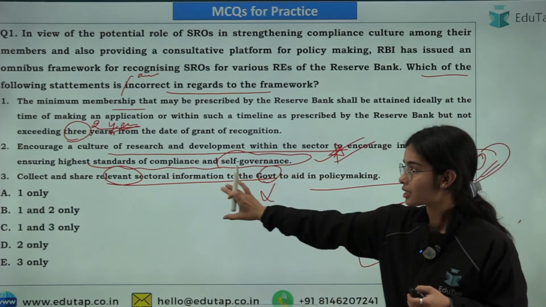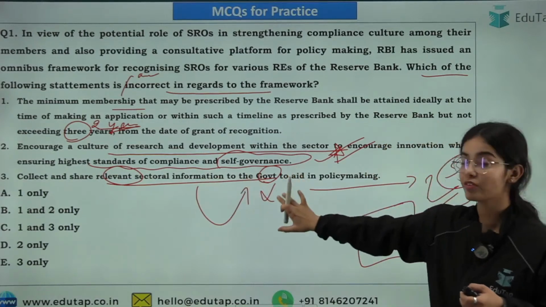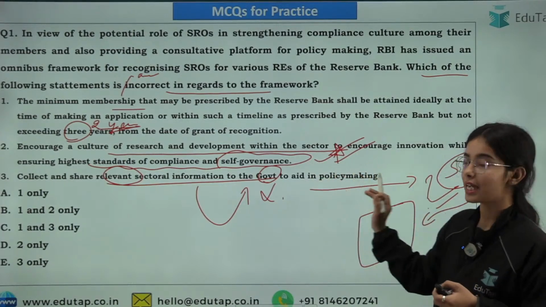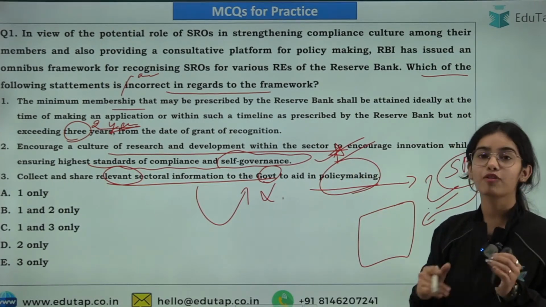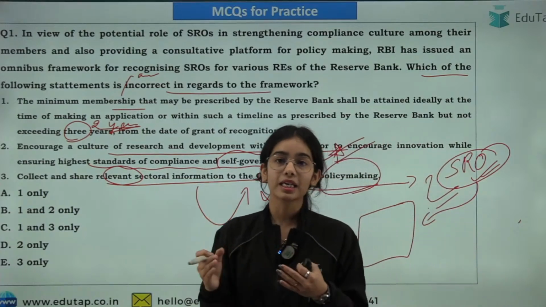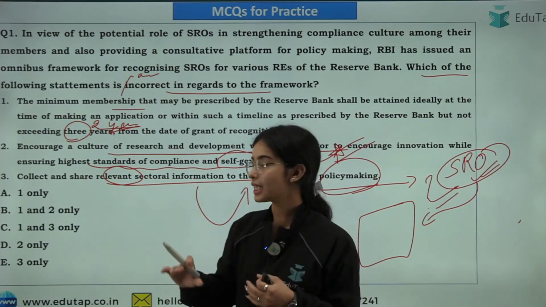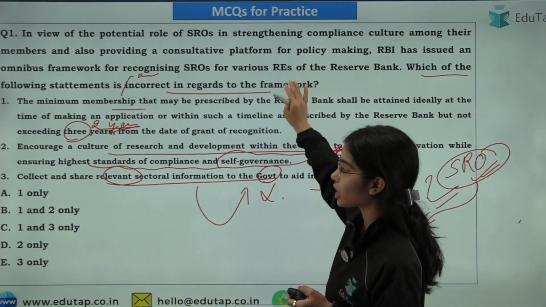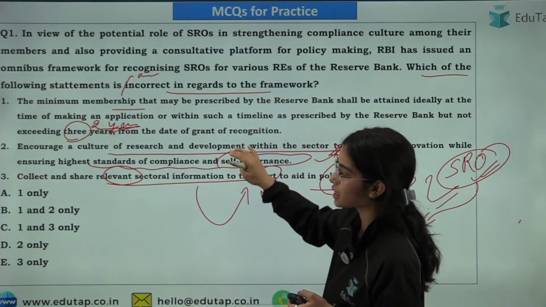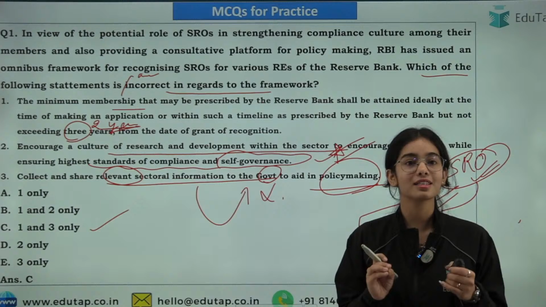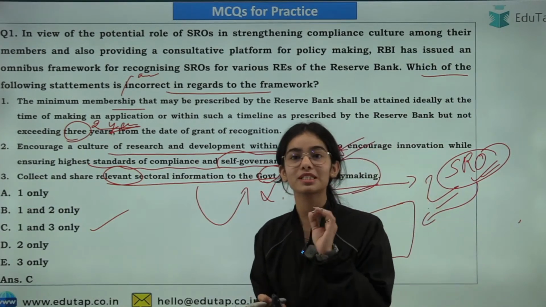Collect and share the relevant sectoral information to the government. No, the sectoral information has to be provided to the Reserve Bank of India, because the RBI is the one making the policies for the different sectors, the fintech, the banking and the NBFCs. So which is or are the incorrect statements? First and third are the incorrect statements. So here the answer is C. Here the answer is C. So read the statements very carefully.